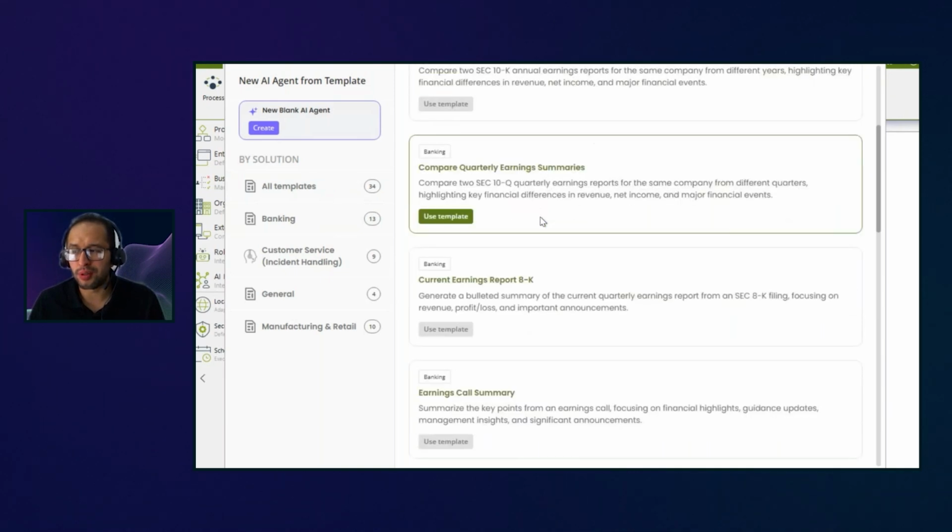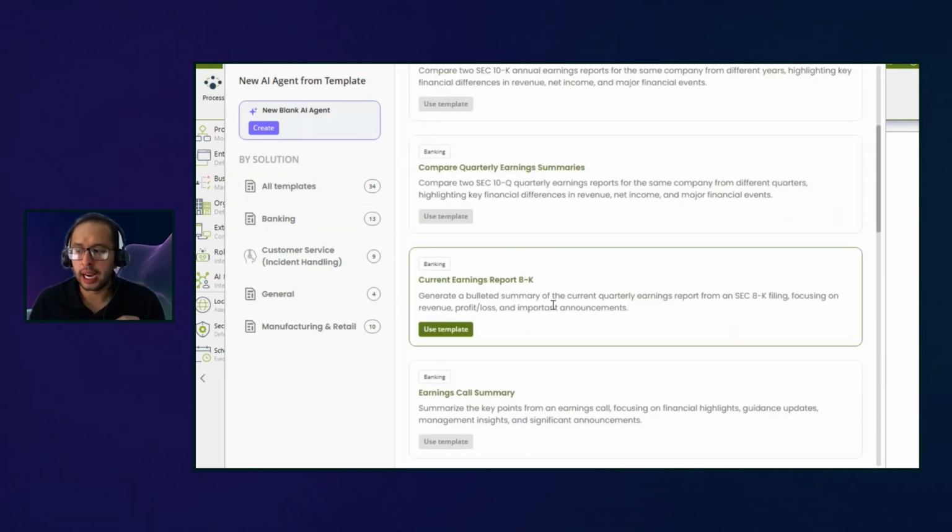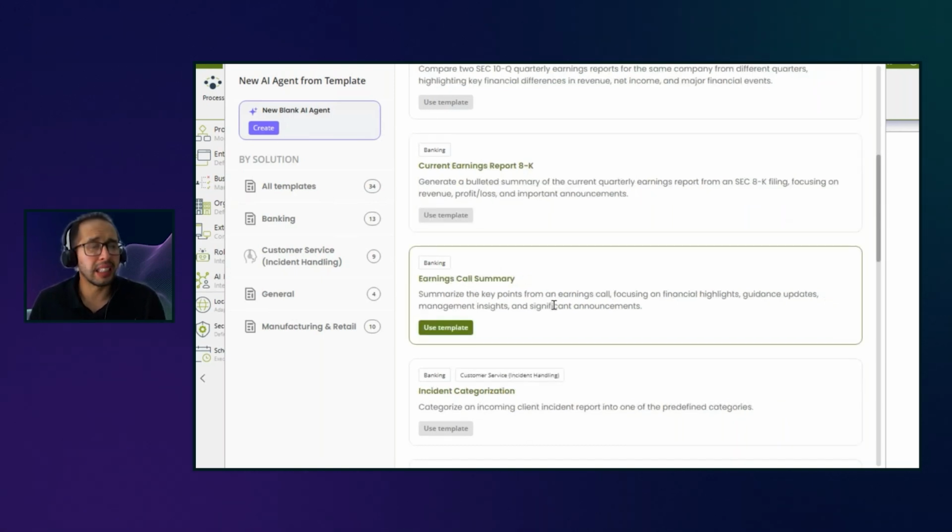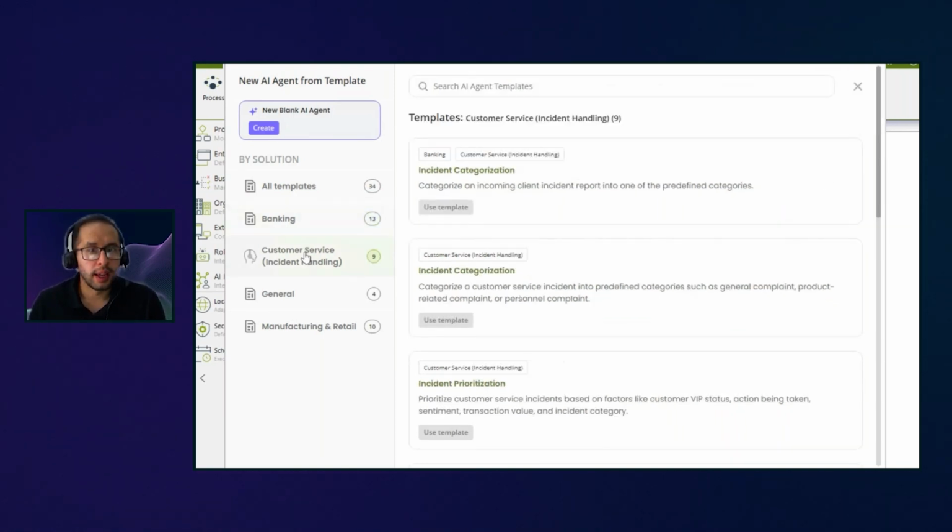When you go and review exactly what is that, you will find a quick description of what the agent is going to do, and then you can just use it right away, right? In the same way, we have some agents ready to use under customer service, right? If you want to categorize incidents or organize them, or if you want to have incident prioritization, right?